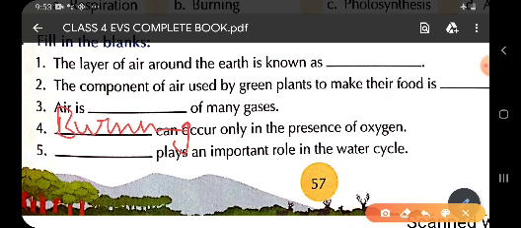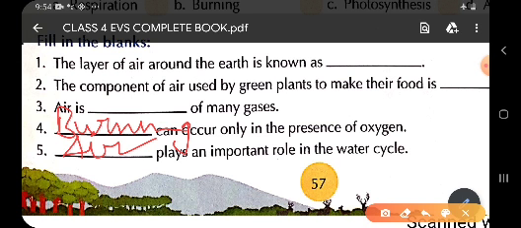So children, the fifth one is: dash plays an important role in the water cycle. As we know, air plays an important role in the water cycle. Without air we cannot have the water cycle. So here we will write air. Air is the one which helps in the occurrence of the water cycle.